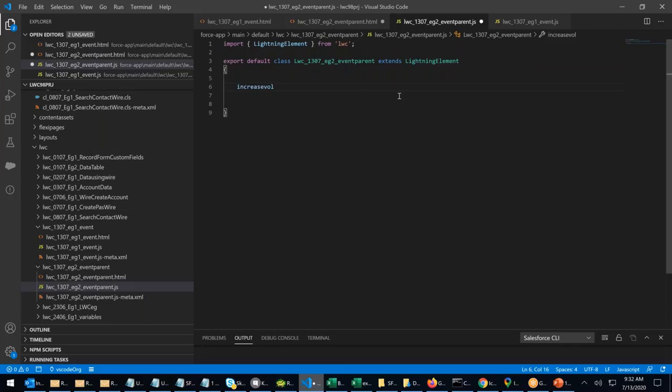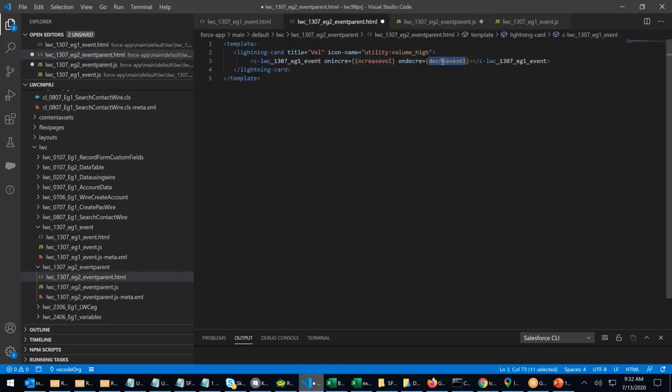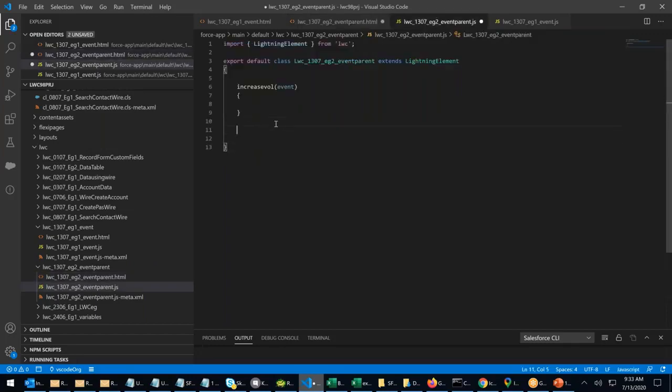Increase volume: always put an event here, my suggestion is to always put event. Similarly, whenever somebody clicks on that button, the system will call decrease volume.